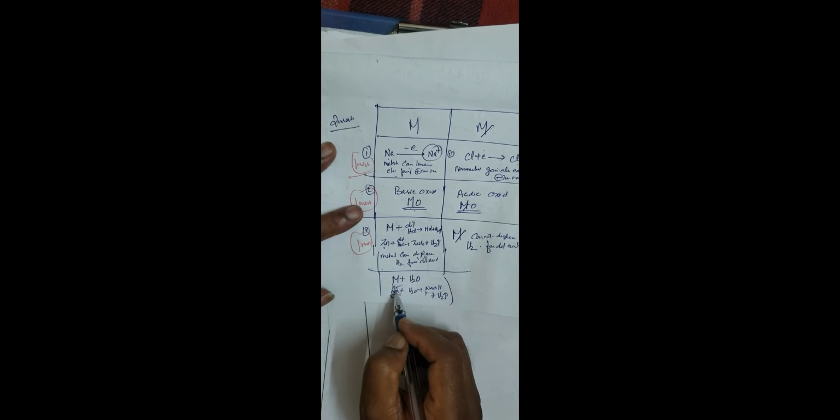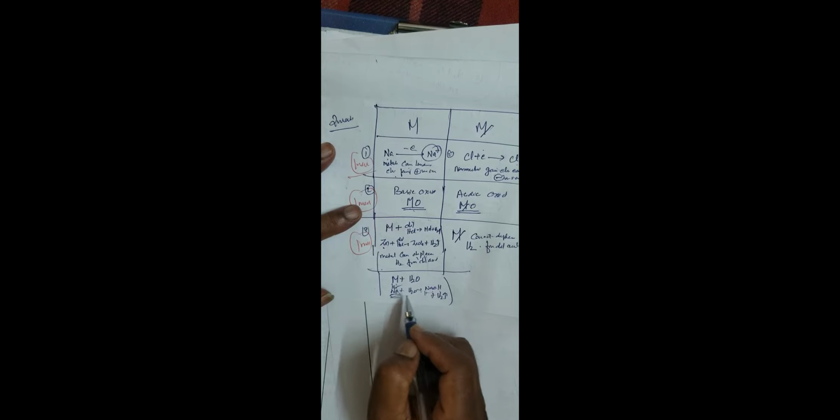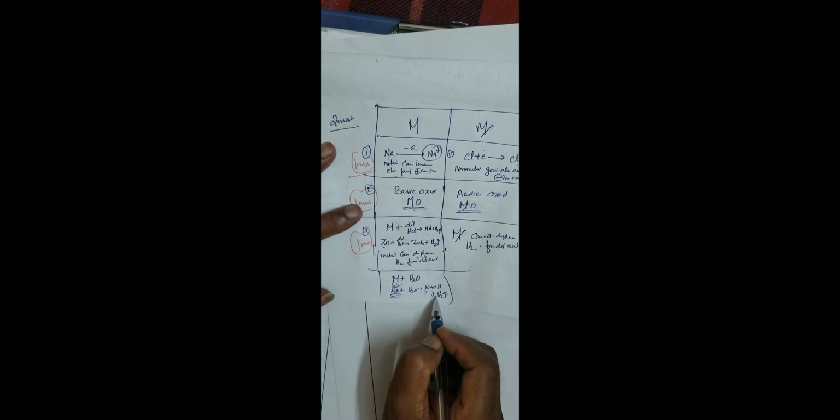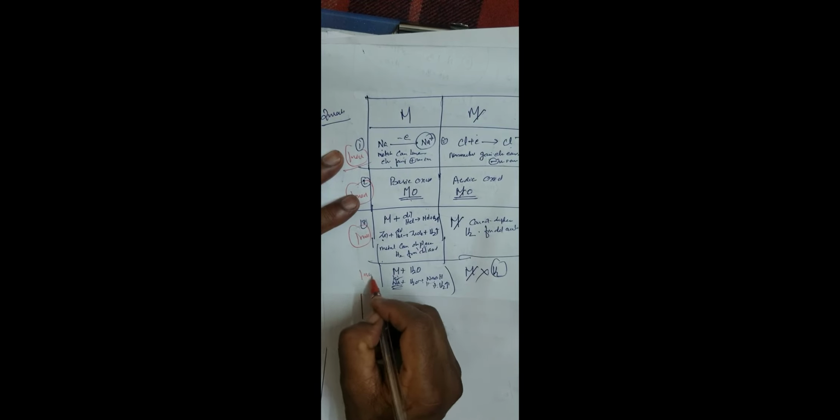Most of the reactive metals, sodium, potassium, lithium, can displace hydrogen from water. Non-metal cannot displace hydrogen from water. 1 mark.